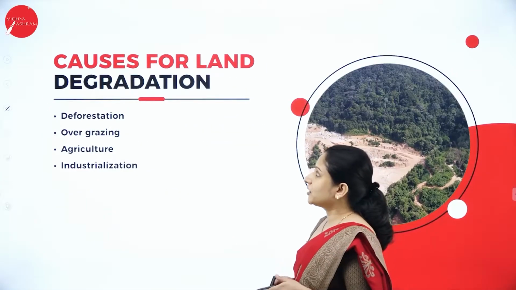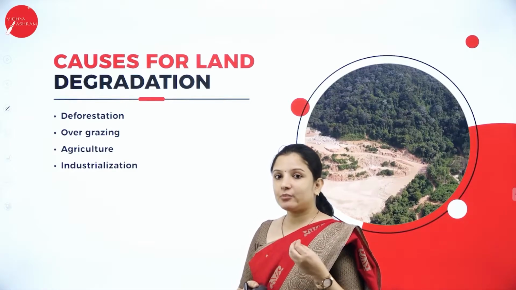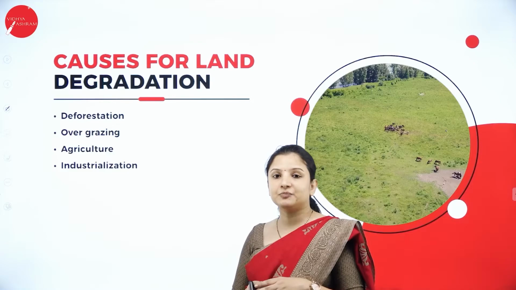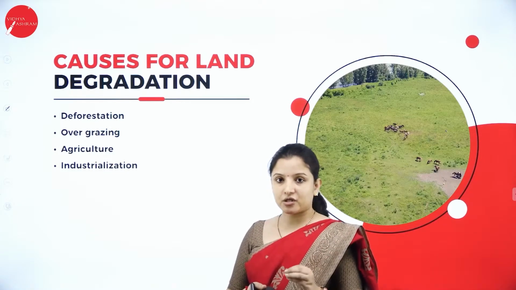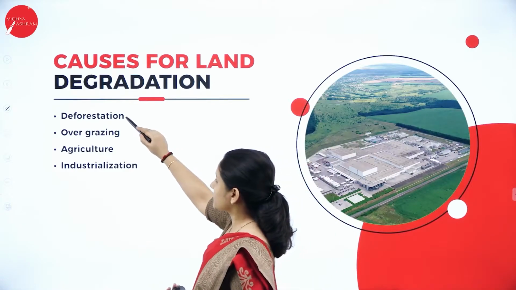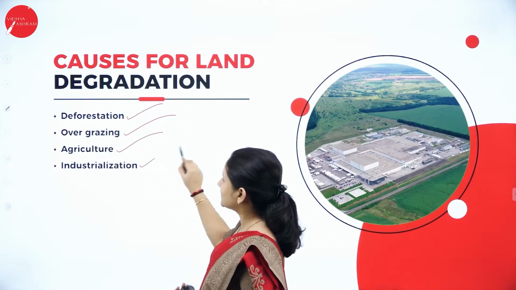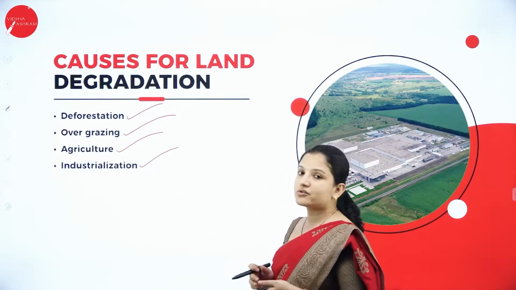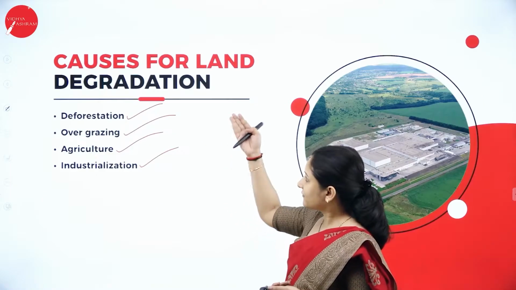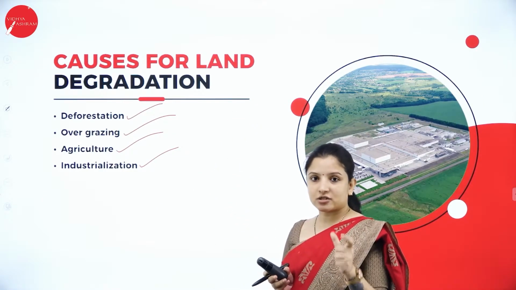So in this, the causes for land degradation, let's study about deforestation, because deforestation is the one that has been particularly mentioned in your syllabus. There are various causes for land degradation such as deforestation, overgrazing, agriculture, industrialization. They have been divided into different sectors here. I've explained it in the form of points. Here I've just written what the causes are, like a side heading. So deforestation is one of the causes.